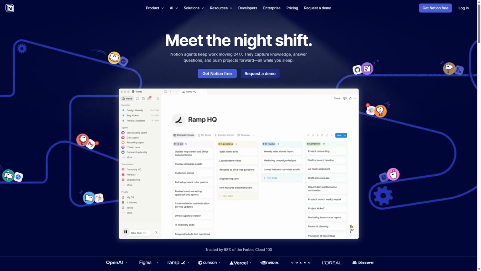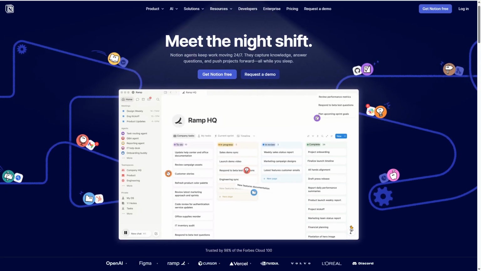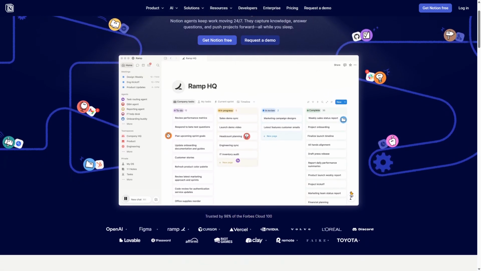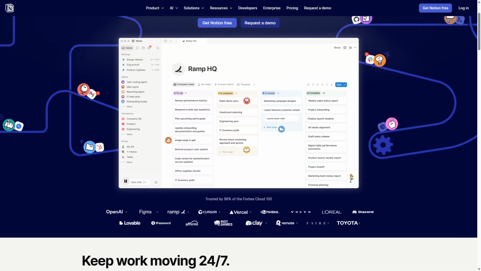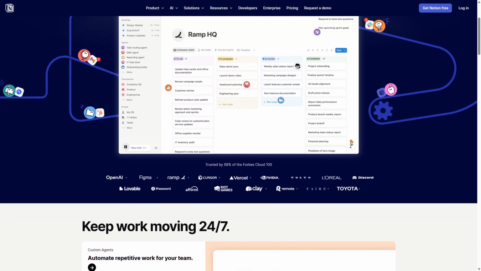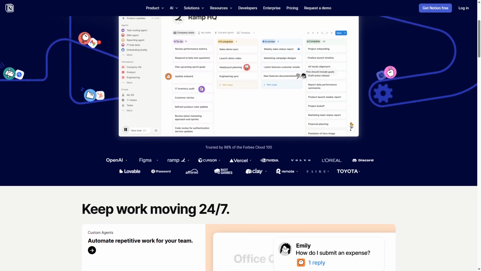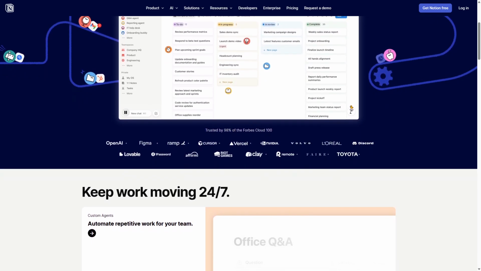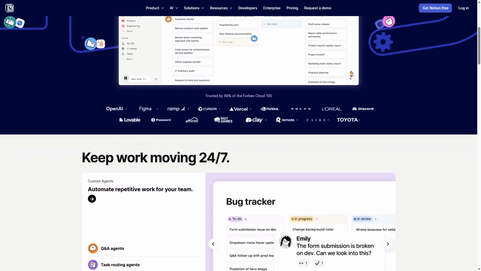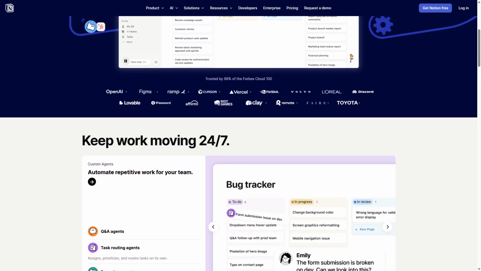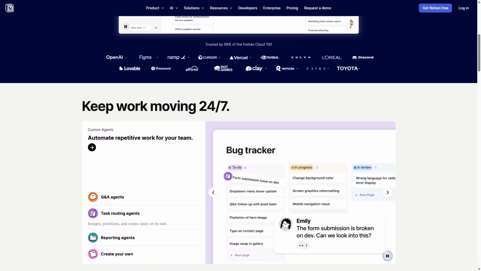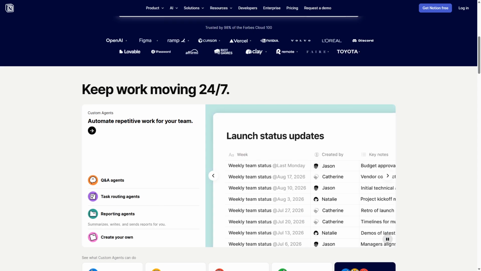Notion is a versatile productivity platform that combines notes, databases, wikis, and project management into one customizable workspace. It works by letting users build pages and templates tailored to their unique workflows, supporting everything from simple to complex organizational needs. Notion's strengths are its flexibility and collaboration features, enabling teams to share documents, track projects, and centralize knowledge effortlessly. It supports rich content like text, images, tables, and embeds, making it a powerful tool for documentation and planning.